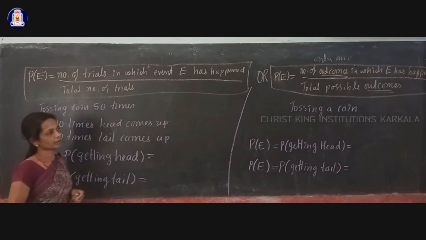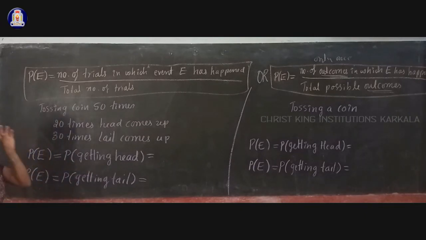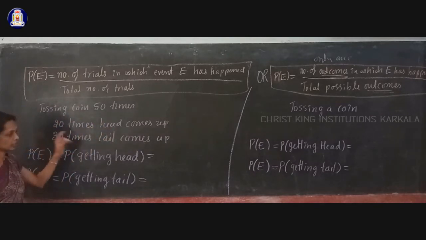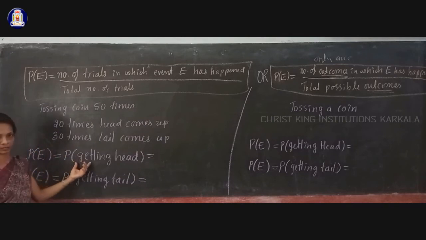Now I take one simple example. If you toss a coin 50 times, and you get 20 times head up and 30 times tail up, then how do you calculate the probability of getting head?